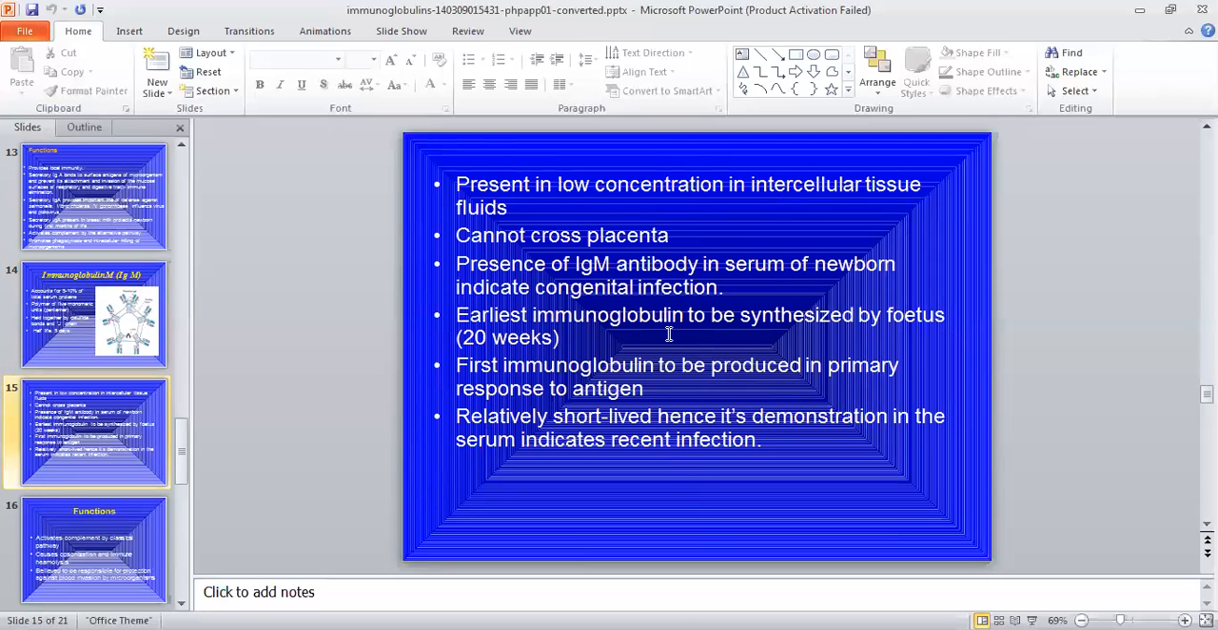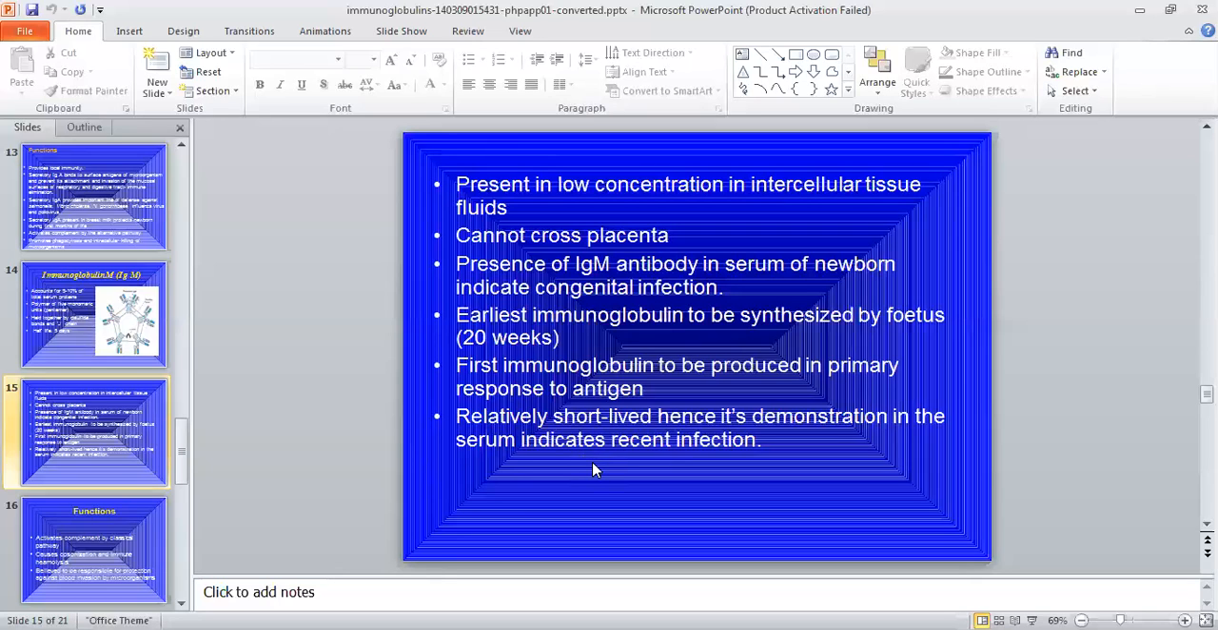They are present in very low concentration. This IgM cannot cross the placenta. Presence of IgM antibody in the serum of a newborn indicates congenital infection, meaning it is the earliest immunoglobulin to be synthesized by the fetus. It is the first immunoglobulin to be produced in the primary response to antigen. When the baby first interacts with the antigen, then this IgM is produced first by the baby.